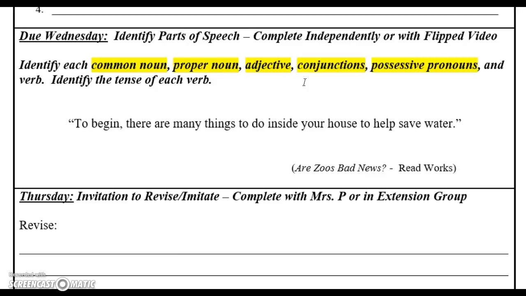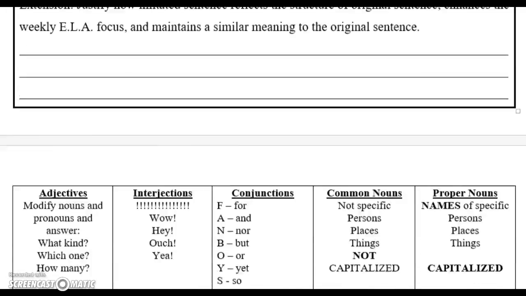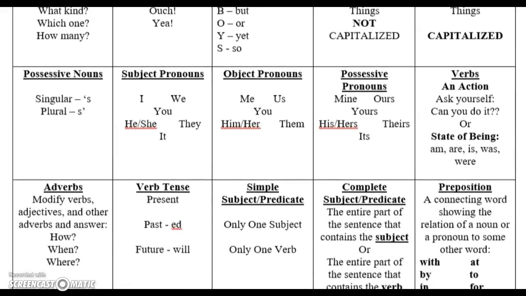So look and see if there's any possessive pronouns in this sentence. And I can even see if there's any more listed down here. If I go to possessive pronouns, here we go: mine, ours, yours, his, hers, theirs, and its. All of these would be our possessive pronouns, words that replace a proper noun to show ownership.